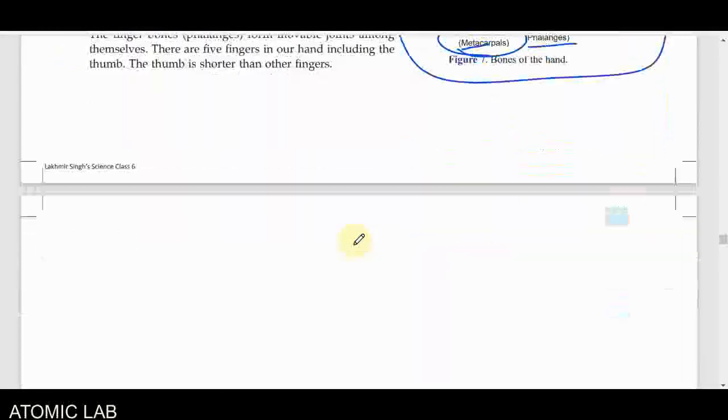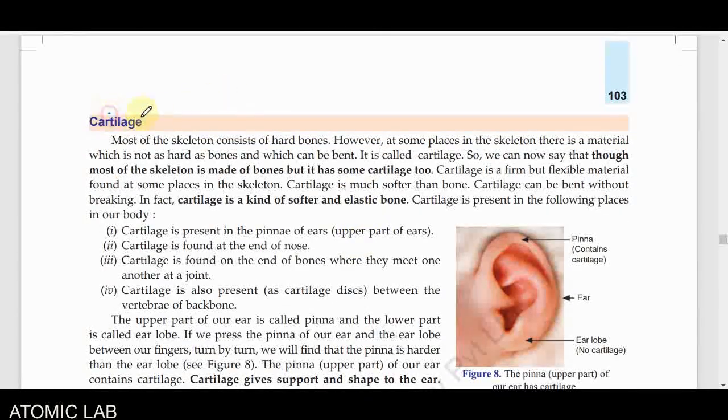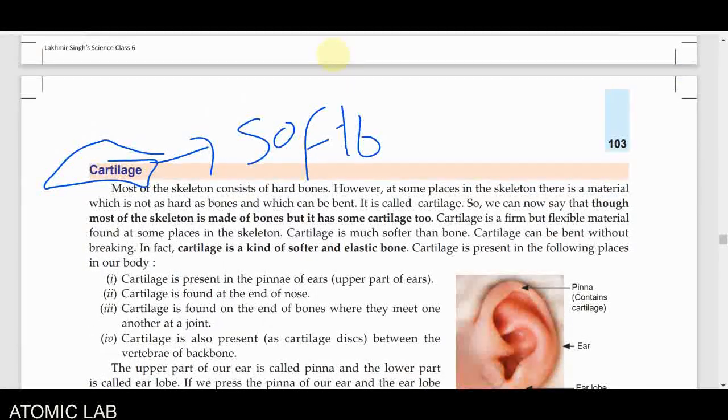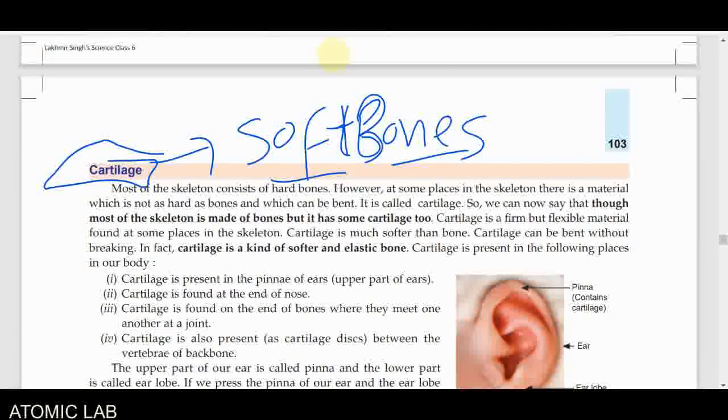Okay, now we can move on to the next topic, cartilage. You have to remember, it is a kind of soft bone. Soft bone is known as cartilage, and in our neck, in our nose, and in our ears, they are generally made of cartilage.